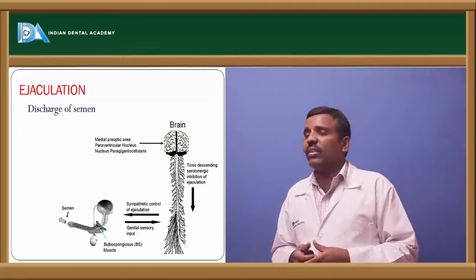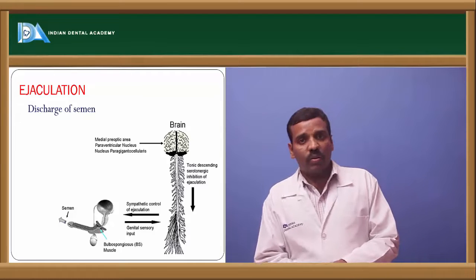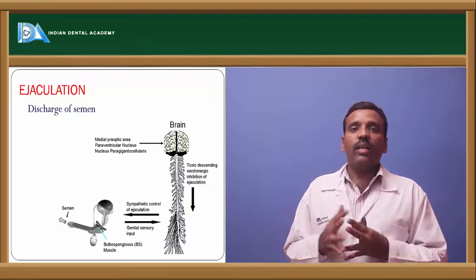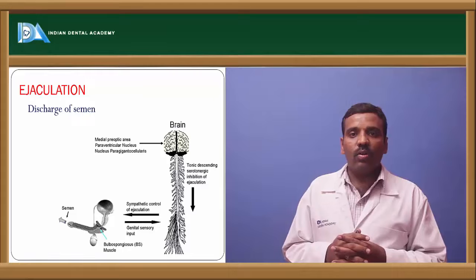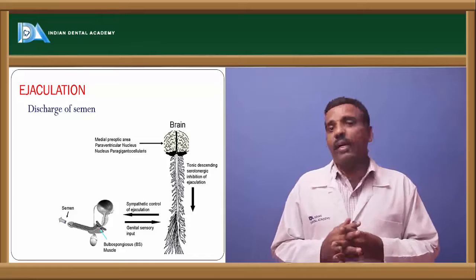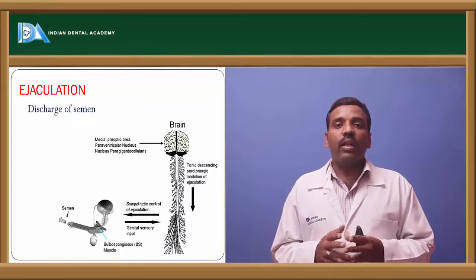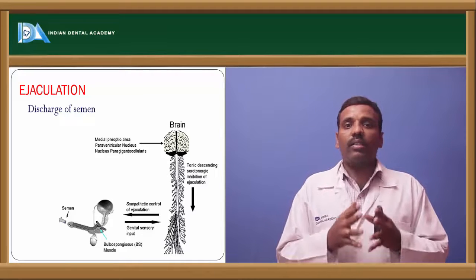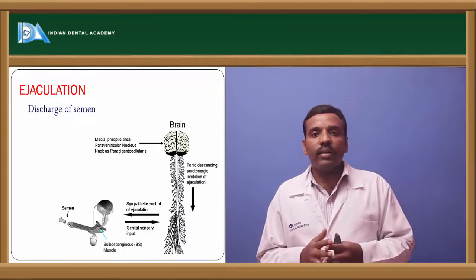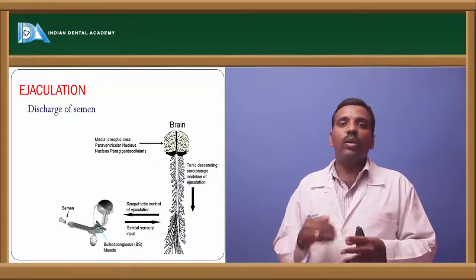Next is ejaculation of the semen. After the erection and the coupling reaction, after sexual intercourse participation, when there is a sexual orgasm, at that time there is ejaculation. Ejaculation is by the corpus spongiosum and corpus cavernosum. At completion of the intercourse, there is ejaculation of the semen through the urethra.